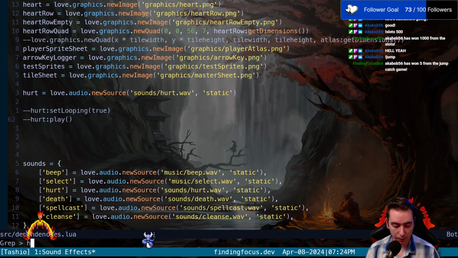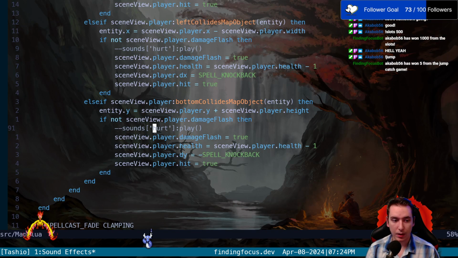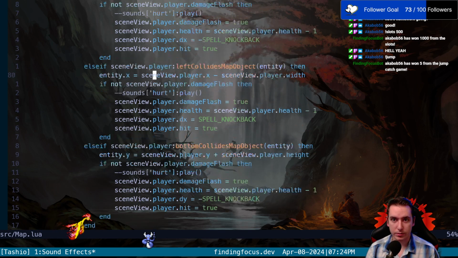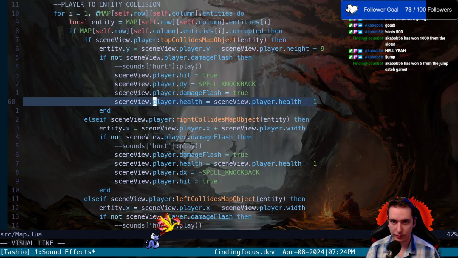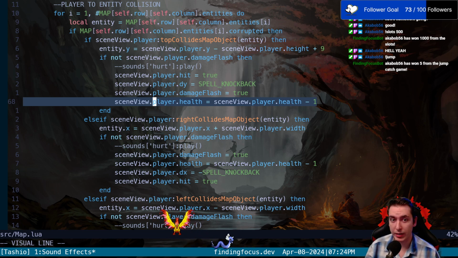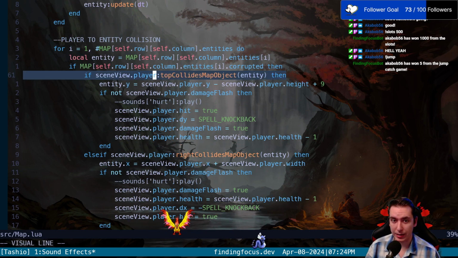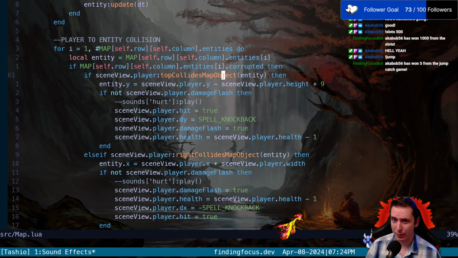Now, I already have a little placeholder, so I know where to find this. When we get hurt, if you look here, player.health gets player.health - 1. That is our health decrement for when we collide with an entity. My code base is a little messy right now, because it's a little weird that we're saying scene view.player top collides map object entity. How does that mean collides with a bad guy?